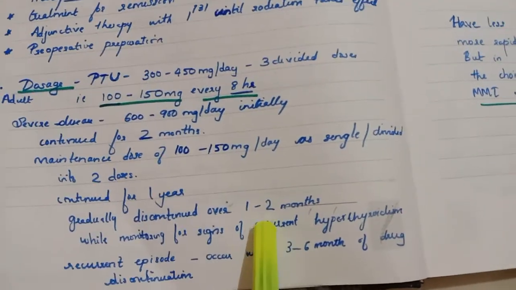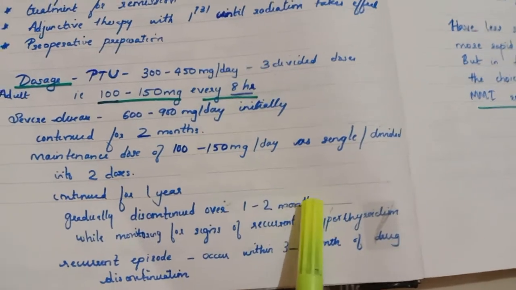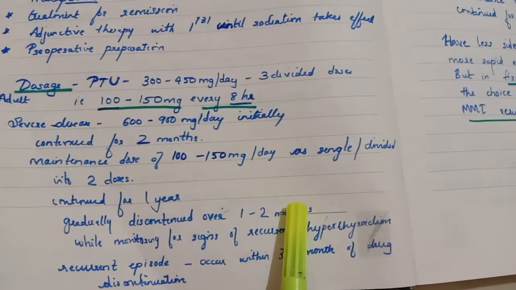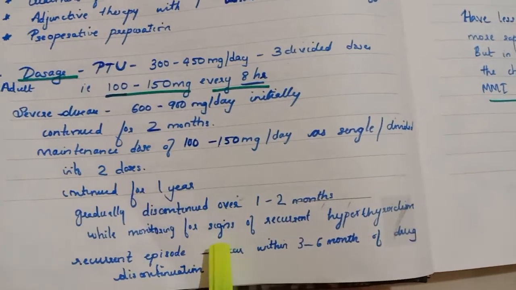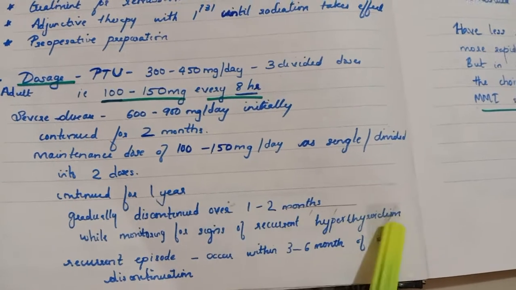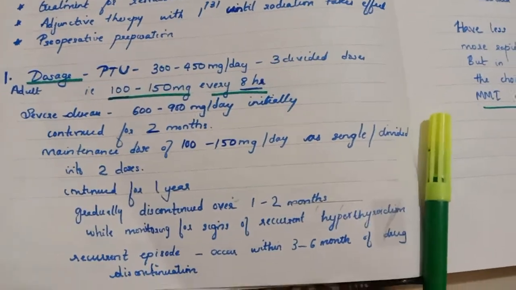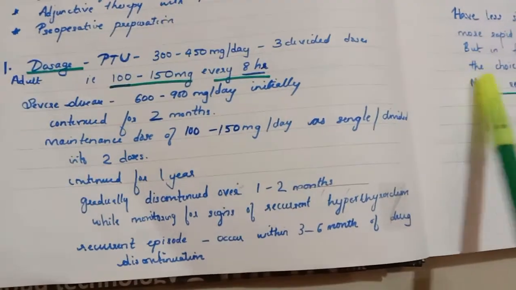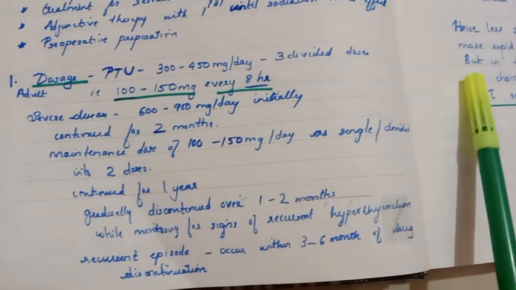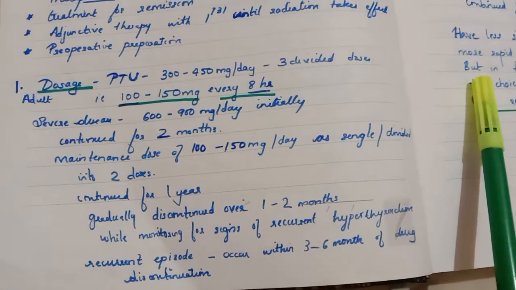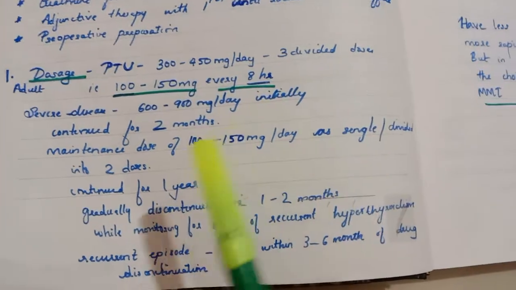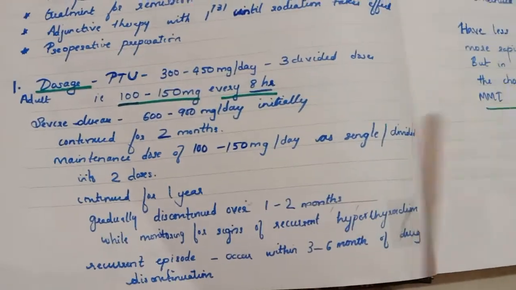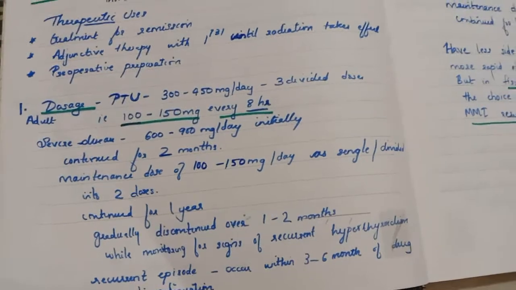After 1 year, you will be discontinuing this over 1 to 2 months, because we cannot discontinue it suddenly, as it will have some other problems. So you have to gradually discontinue the drug while monitoring for the signs of recurrent hyperthyroidism. There is a chance of recurrent hyperthyroidism after the discontinuation, within 3 to 6 months. So you have to monitor for signs of the recurrence. It can happen again.